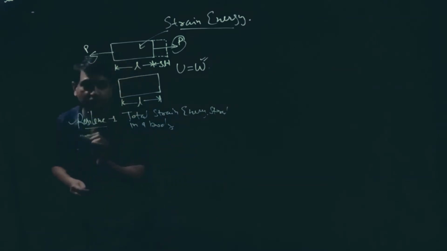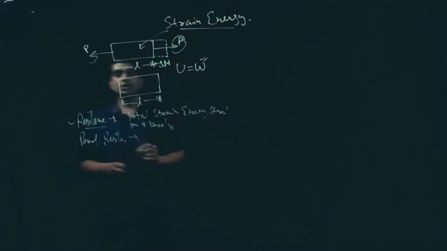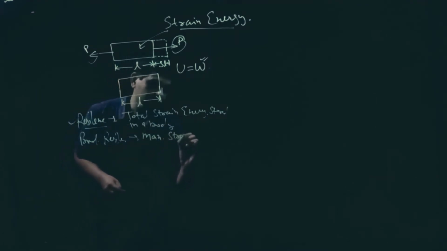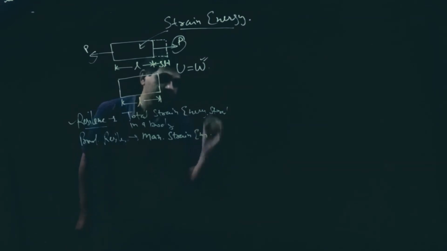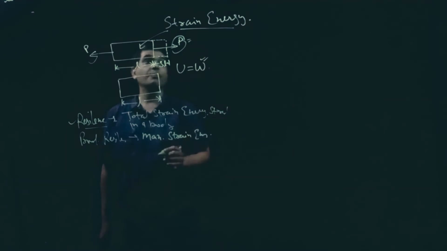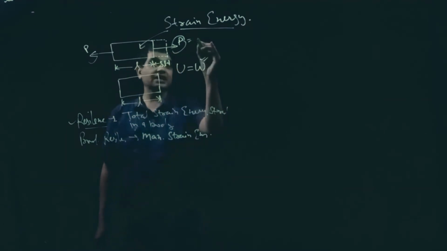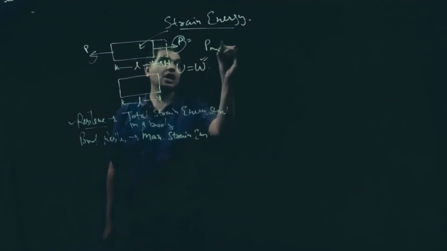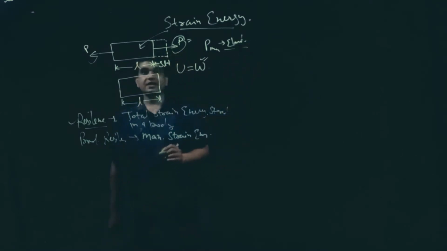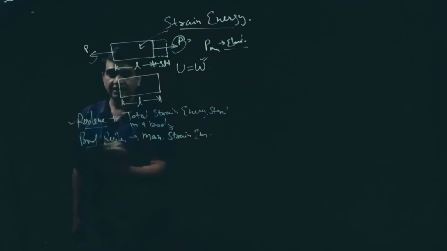Next one is proof resilience. Proof resilience is the maximum strain energy that can be stored in a body. That means if we are applying a maximum load up to its elastic limit, the energy stored in the body at that time is called proof resilience.